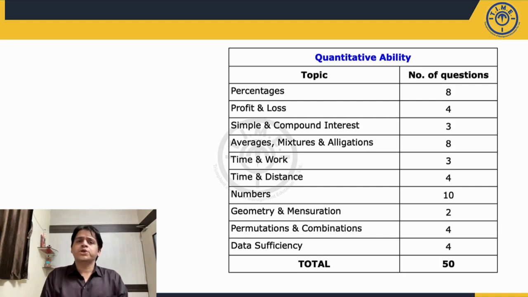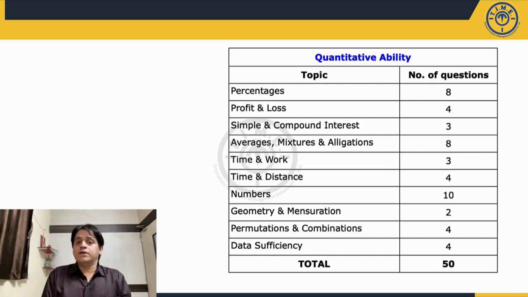Many out of these questions were one-liners. So, students who have memorized percent fraction conversions, for example, if students are aware that 12.5% is the fraction 1/8, there were 3 questions based upon that same percentage. So if you know 12.5% is 1/8, you would be able to solve those 3 questions very easily.